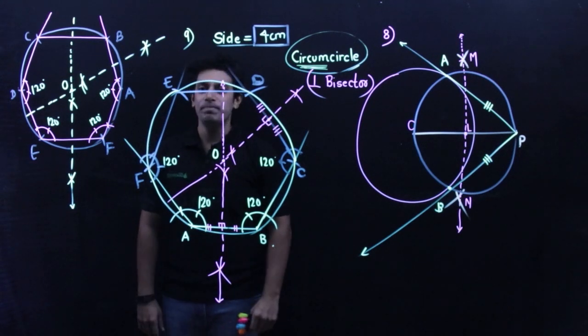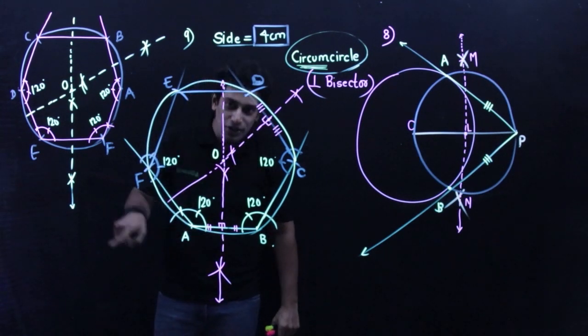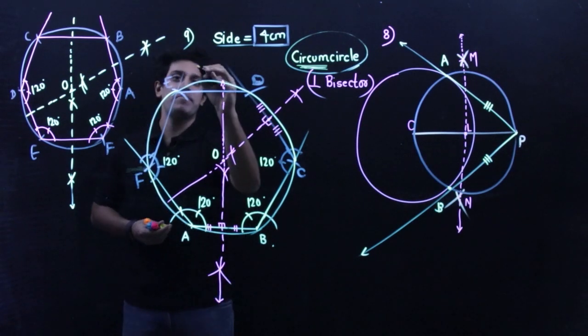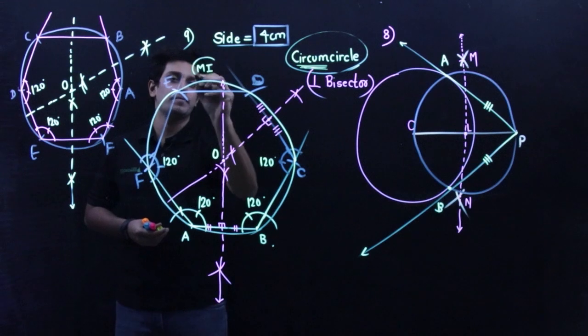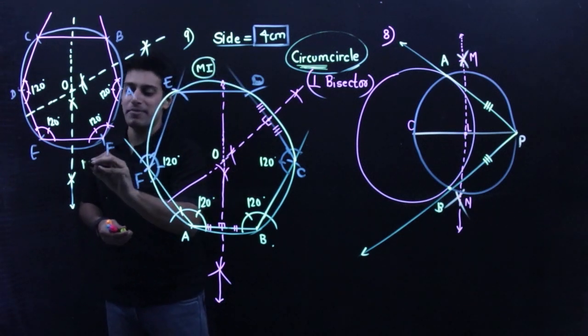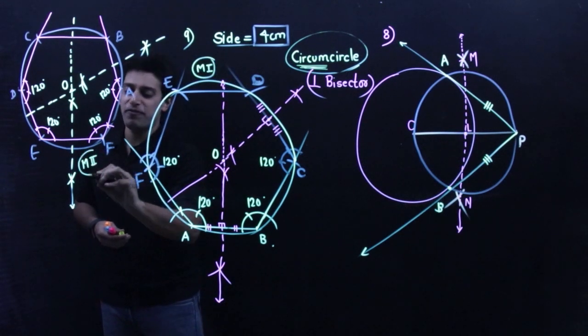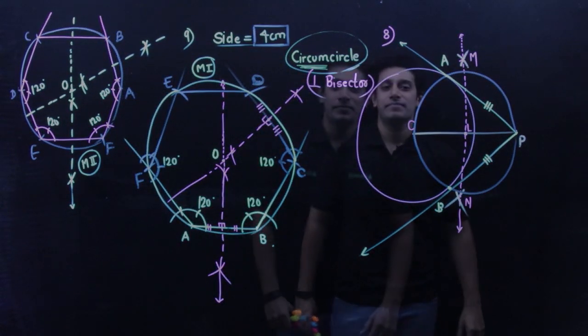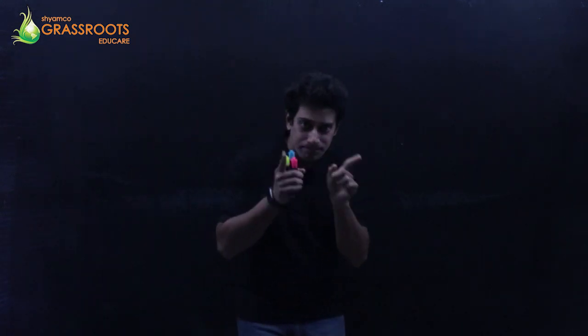Okay, so we drew a circumcircle to a regular hexagon. This is again method 1, the actual method, and method 2, a bit faster trick shortcut method. Now for a regular hexagon, we are going to draw an in-circle.